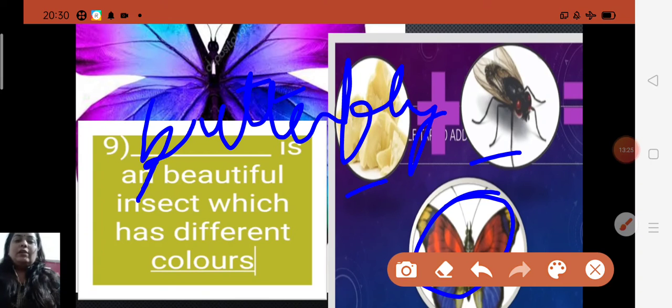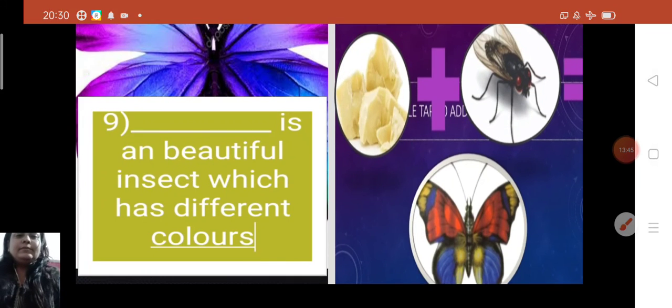There is a blank and you just write only a. Why? Because b is a consonant, not a vowel. So there you will write a only. Butterfly is a beautiful insect which has different colors. Understood, children? These are the work which you all have to complete in your copy.